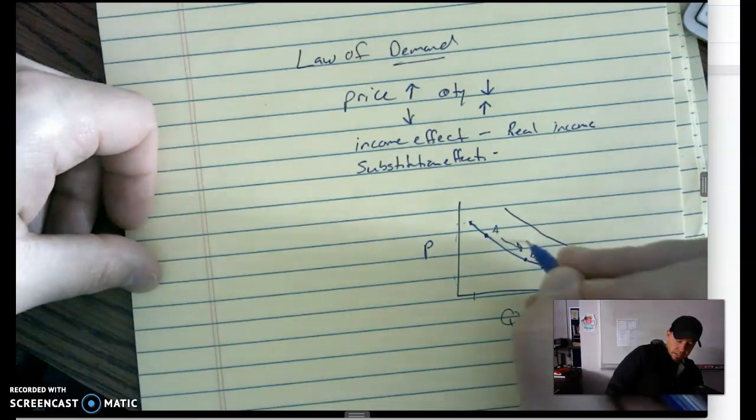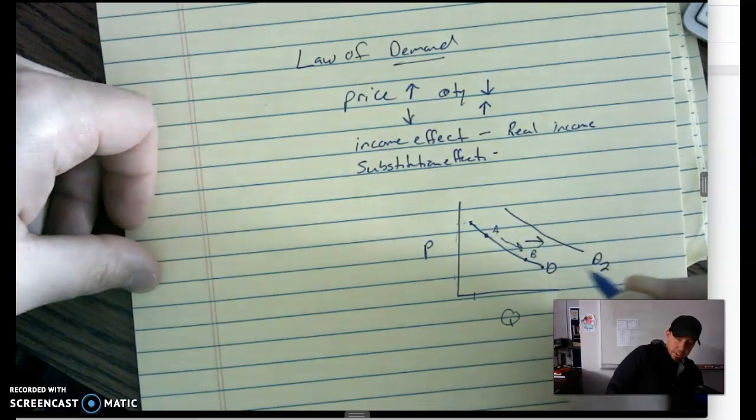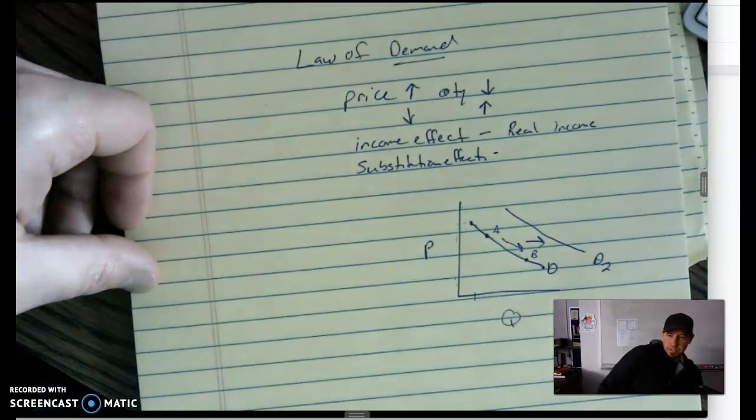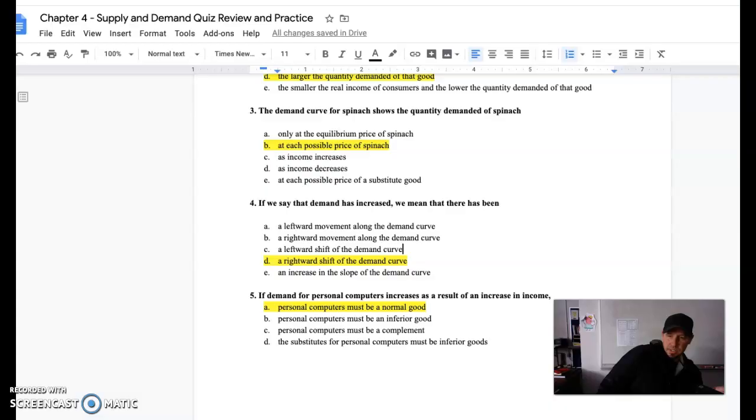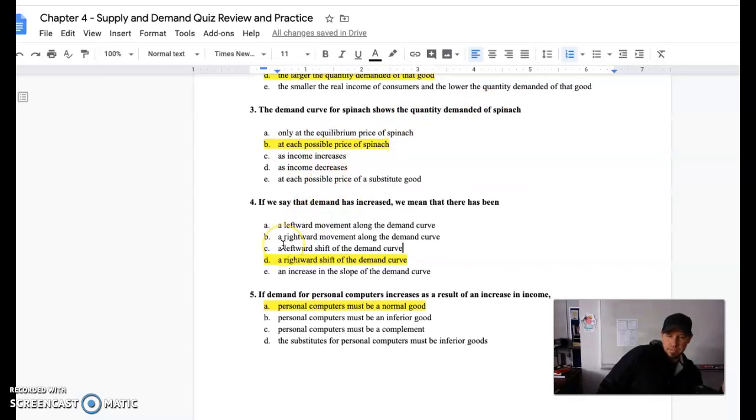Increase means the curve shifts to the right. That's one of those shifters, 5 shifters: expectations, income, market size, and a change in tastes and preferences. So you find your answer, it's got to be D, a rightward shift to the demand curve. Demand is the curve. Quantity demanded has to do with a price and a spot on that curve.